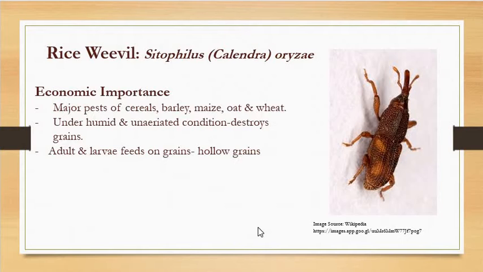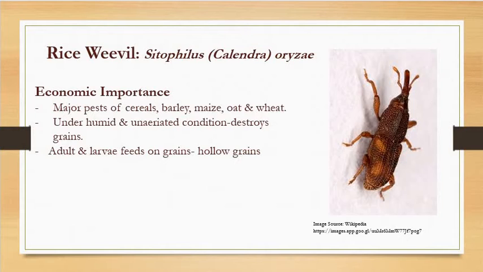So this rice weevil, as we just studied, belongs to the order Coleoptera, family Curculionidae. All right, and this is cosmopolitan in distribution. So in India, it is commonly found in stored cereals such as rice, wheat, millets like maize, jowar, barley, and bajra, in which this insect pest is commonly found. Now let's see what type of life cycle is seen in the Coleopteran insect.